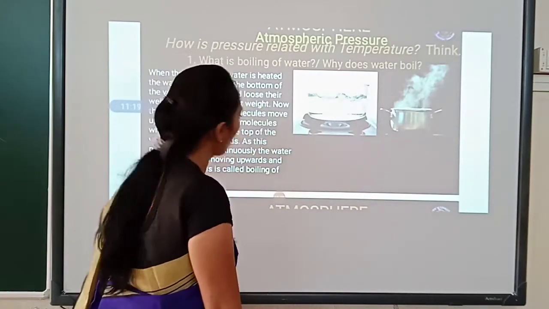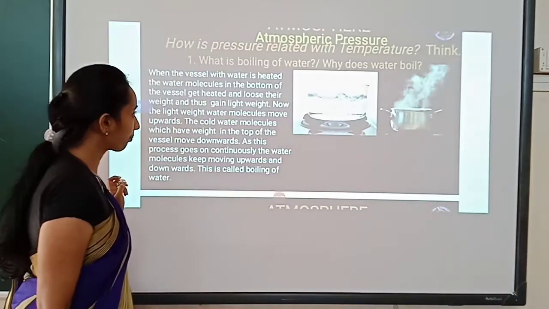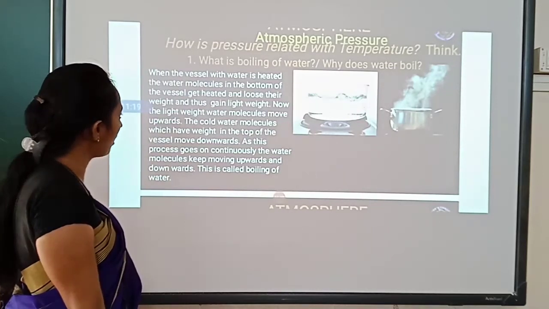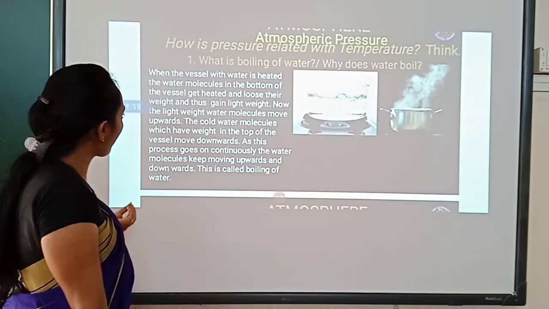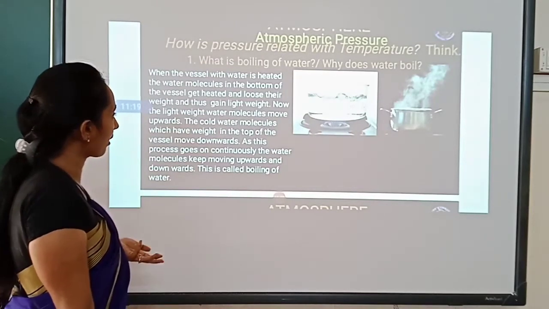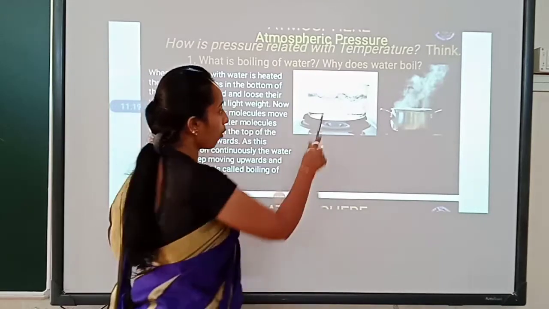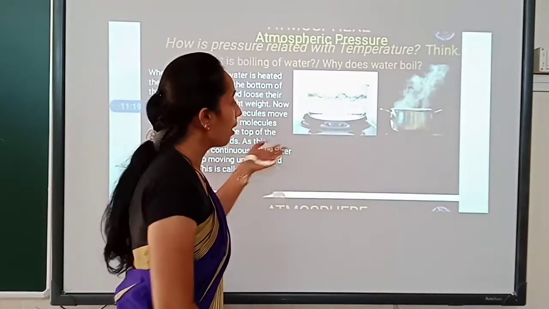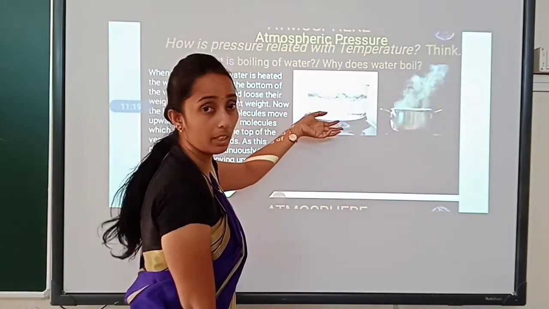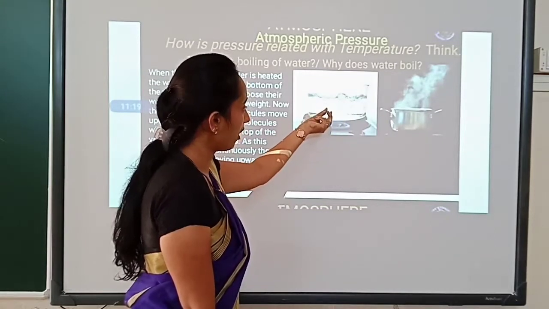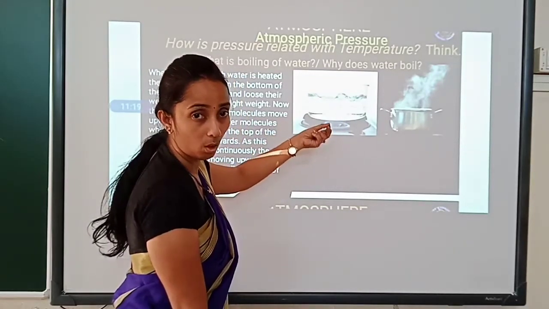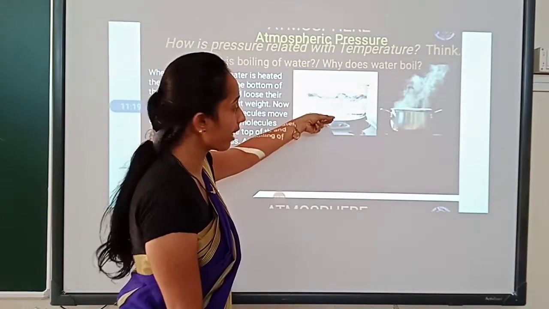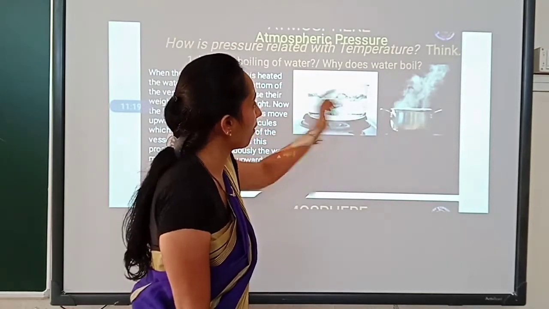Why does it boil? When the vessel with water is heated, the water molecules at the bottom of the vessel get heated and lose their weight, and thus gain light weight. Is it clear? See, now you can see here the water molecules, which are nothing but the bubbles presented at the bottom of the vessel. Because of heating the vessel along with the water, the molecules of water lose their weight, and because of the low weight, they will come and gather on the top of the vessel.